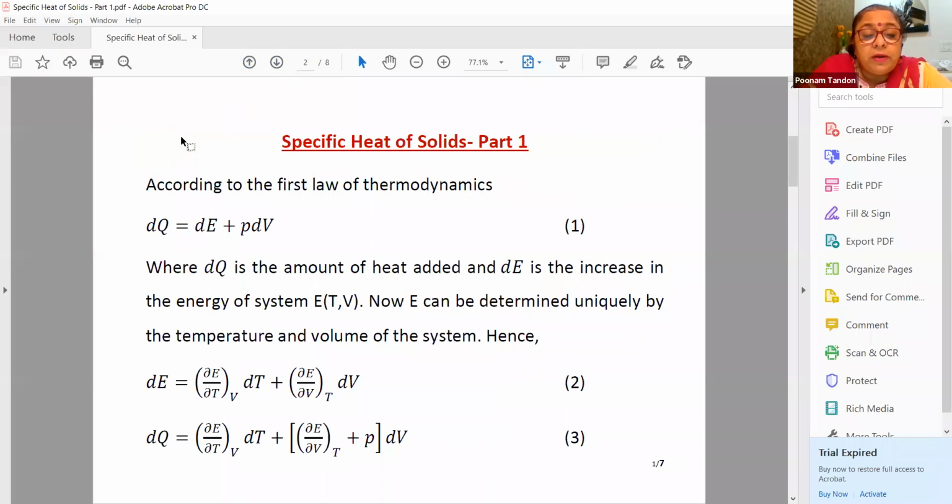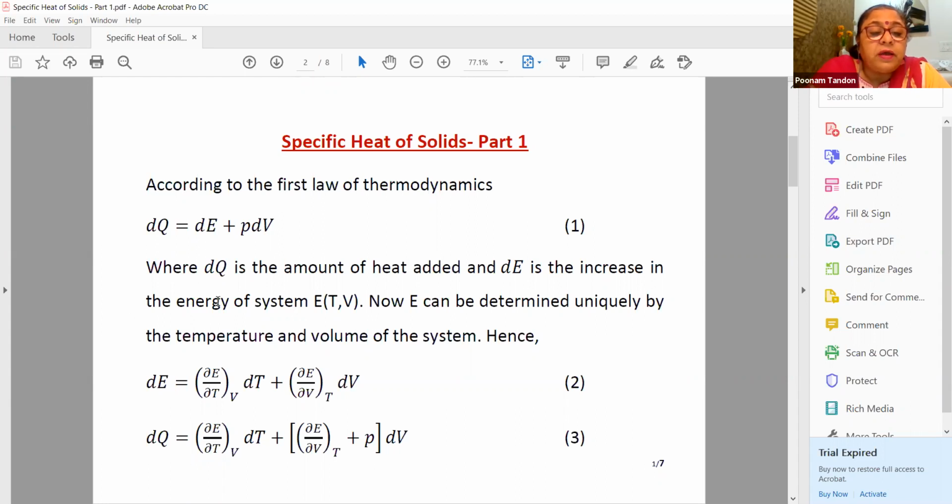You are already familiar with the first law of thermodynamics. When we heat a system, this heat is used to increase the internal energy of the system and also to increase the volume of the system. In the case of gases, the increase of volume is quite large, while in the case of solids, if the solid is quite rigid, the increase in volume is almost negligible, and all the energy given to the system is used to increase the internal energy of the system.